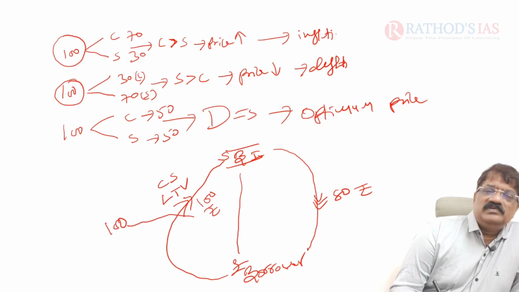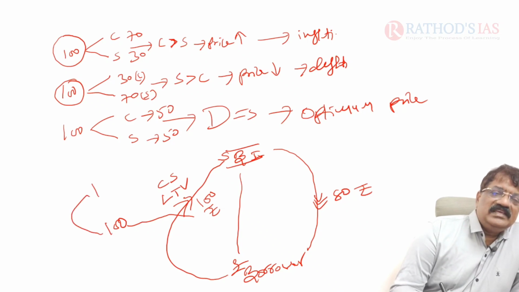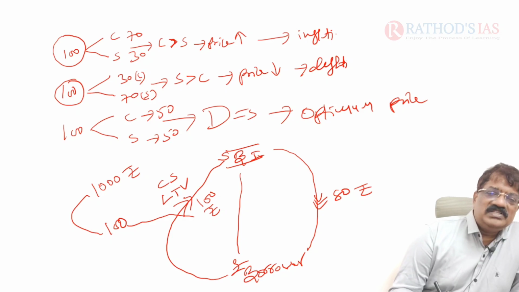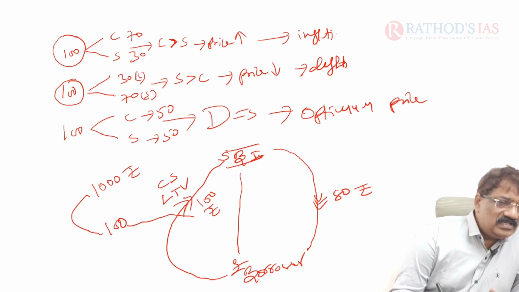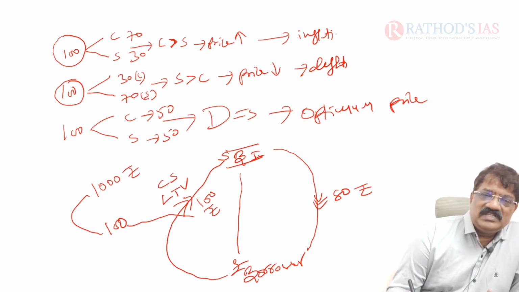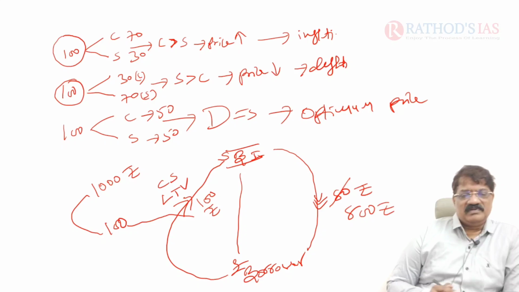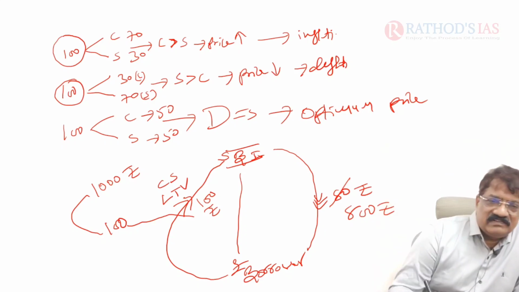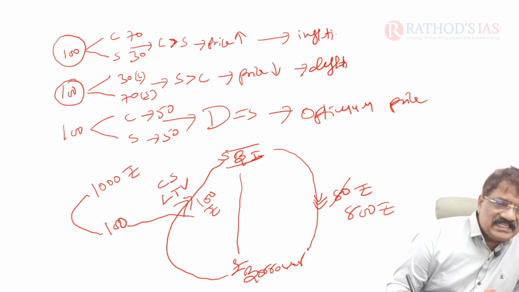A 100 rupee valued collateral security is shown as 1,000 rupees. Actually the value is only 100, but they have shown 1,000 rupees. How much loan is given? Not 80, 800 loan is given to the borrower. Actually his collateral security value is only 100 rupees, but he is getting 800.